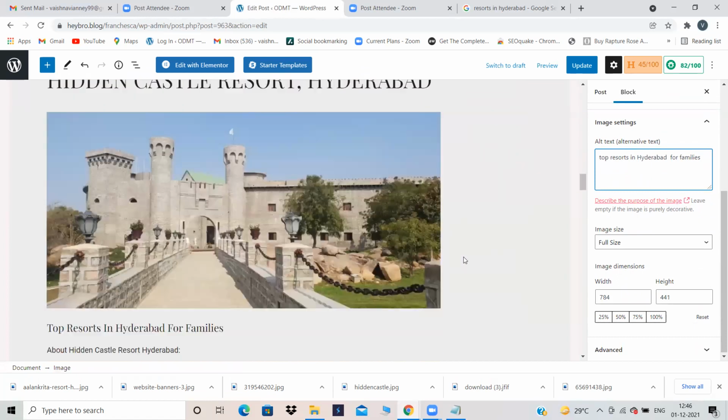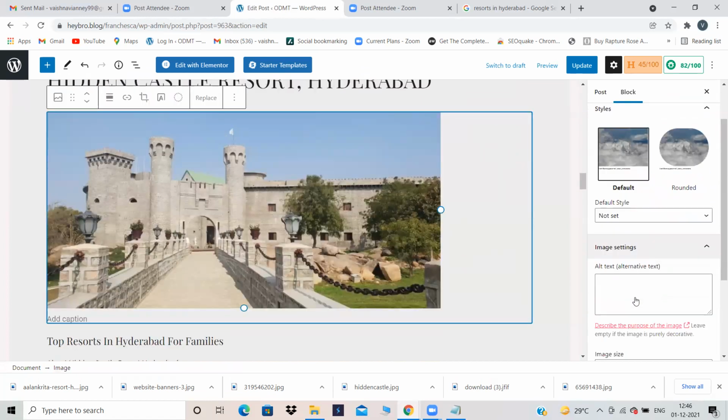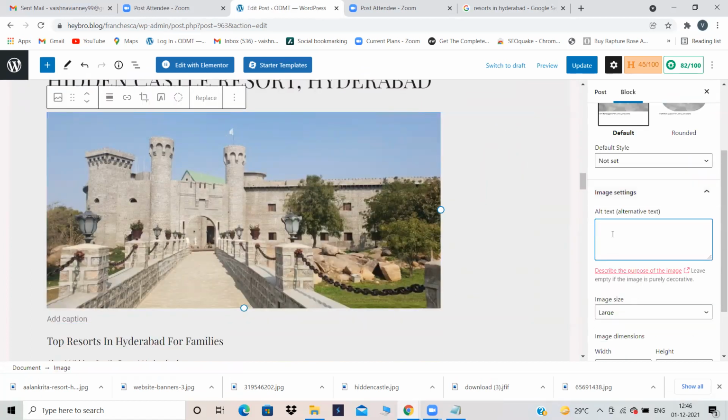Again scroll down. Again for this image you have to give an alt text. Here you can add something like top resorts in Hyderabad for weekend getaway.